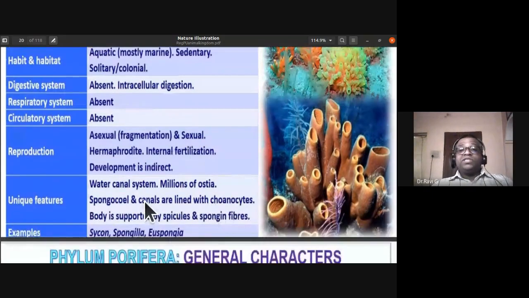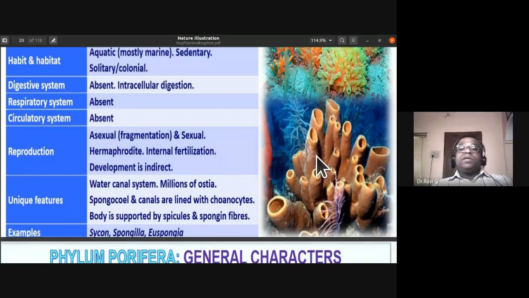And the unique feature: water canal system. The water enters through the ostia and flows into the spongocoel, and exits through the osculum. They have millions of ostia, numerous minute pores on them. See the spongocoel, that is a cavity within, and the water canals are lined with collar cells or choanocytes. And the body is supported by spicules.